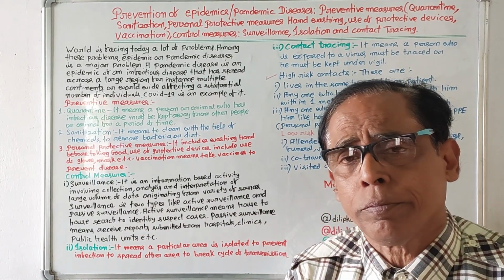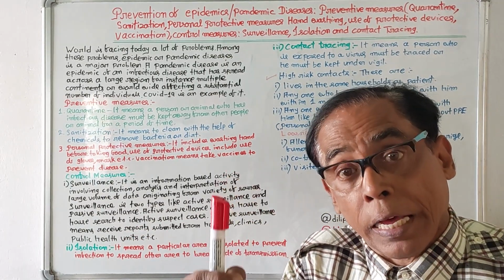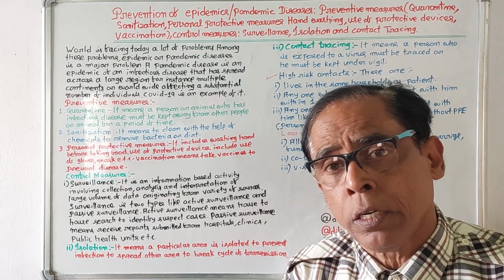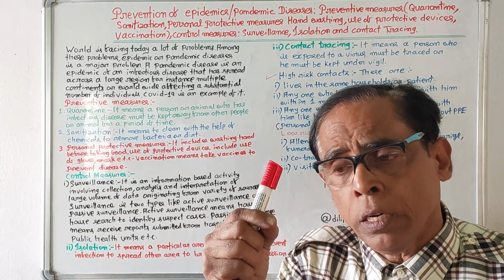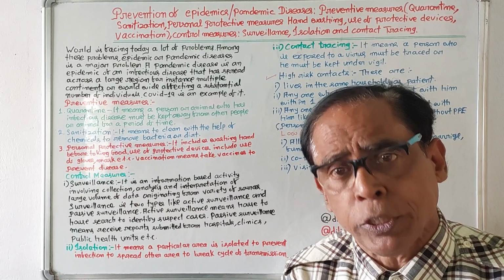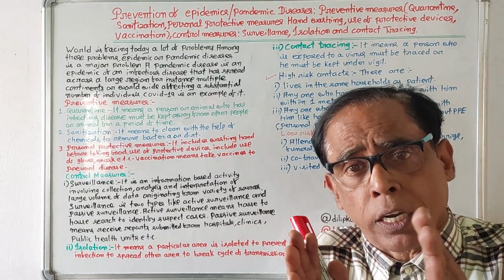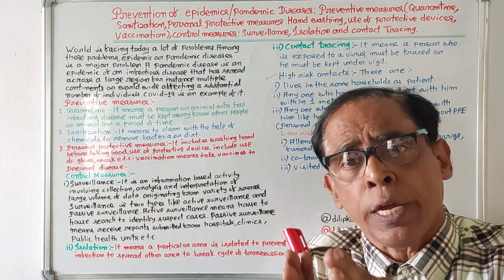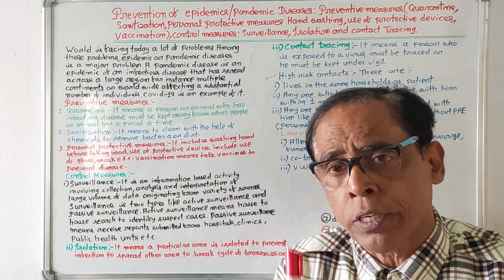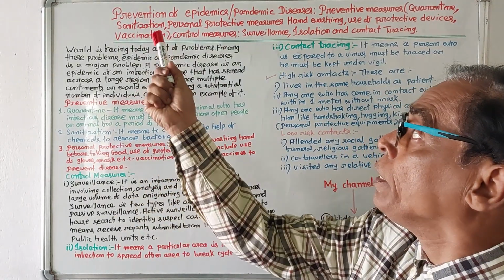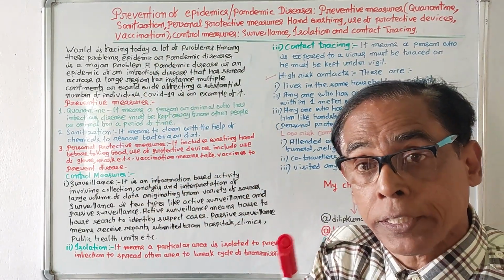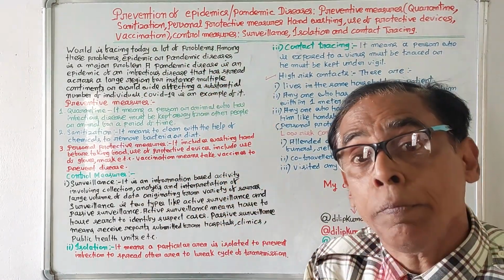Stands before you with a topic of environmental studies of plus 3 first semester, which is common for plus 3 first year arts, plus 3 first year commerce and plus 3 first year science, and the name of the topic is prevention of epidemics or pandemic diseases,